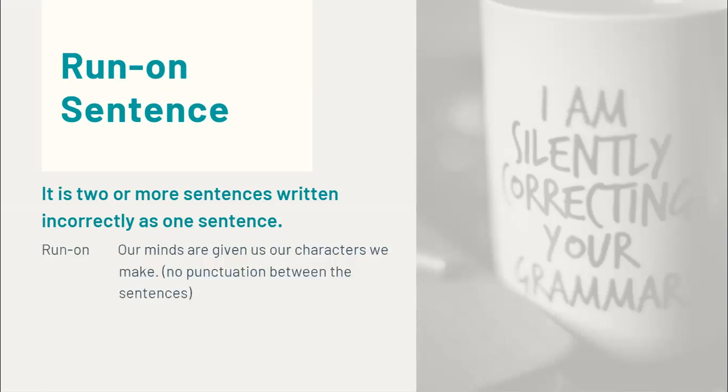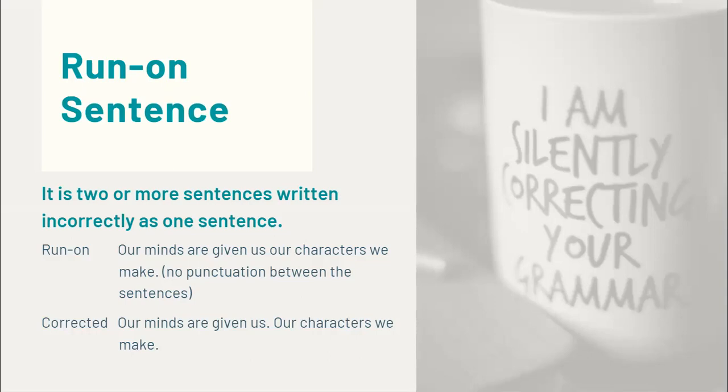Here we have an example. "Our minds are given us our characters we make." As you can hear, or as you can see, it is quite confusing because there is no punctuation between the sentences. And now we are going to correct it. It becomes, "Our minds are given us. Our characters we make."